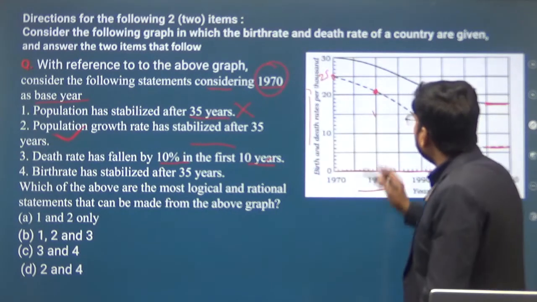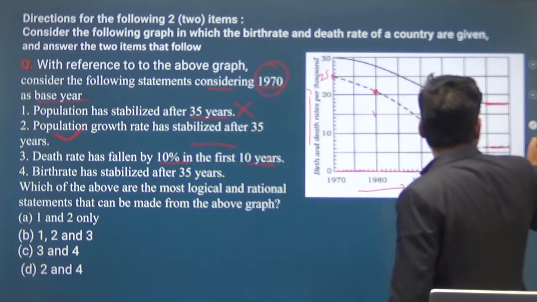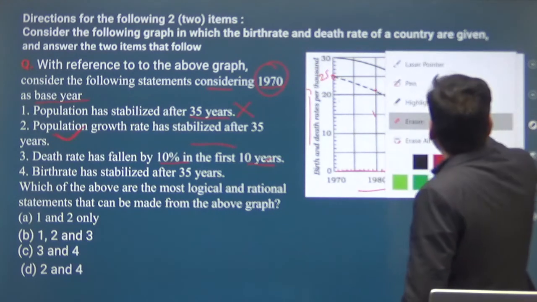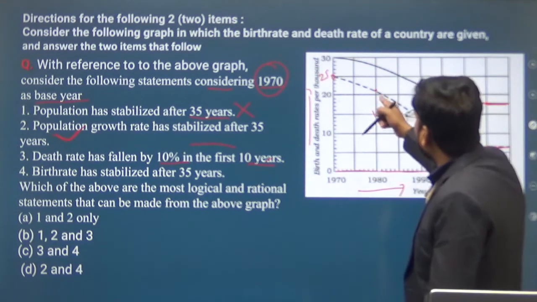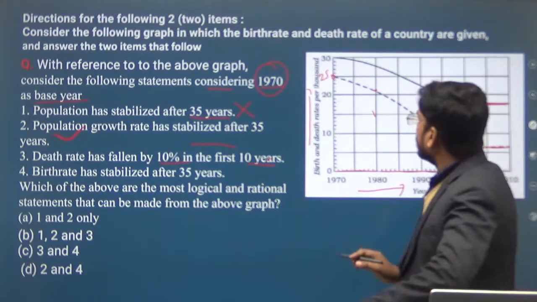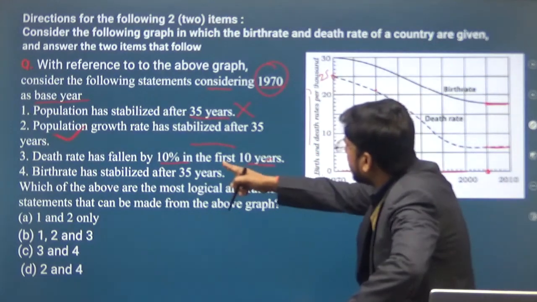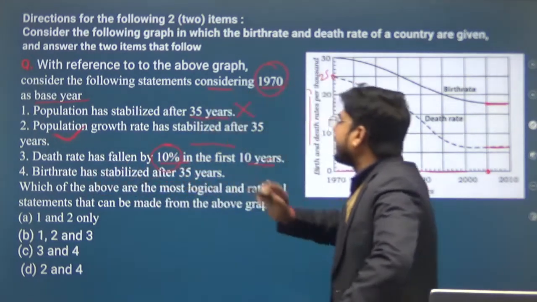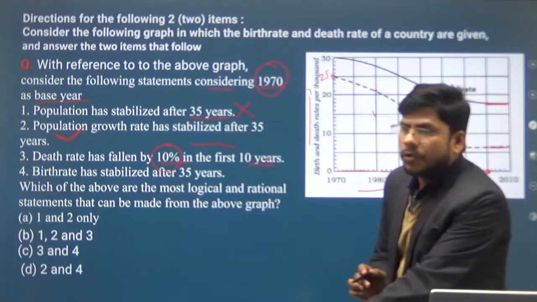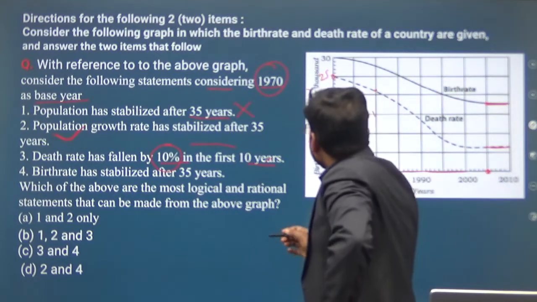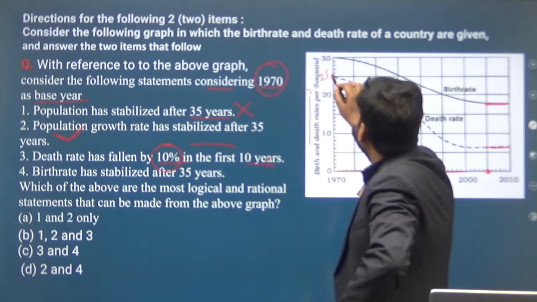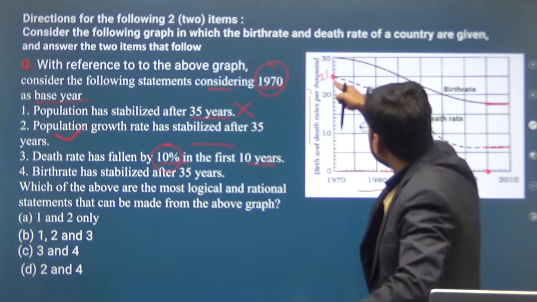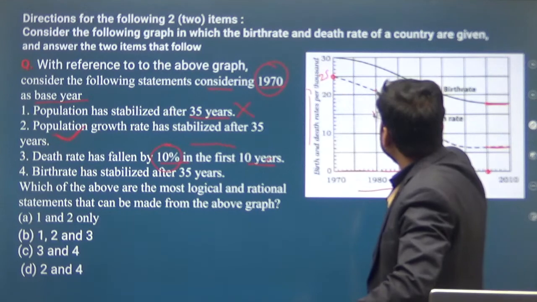Okay, this is 25, and this point is a little bit above 20. So this is saying that the death rate has fallen by 10% in the first 10 years, from 25 to this point.